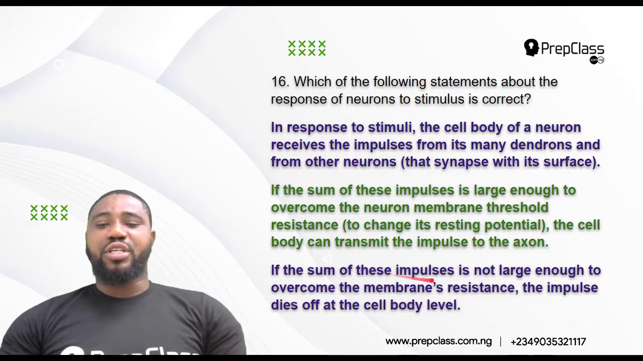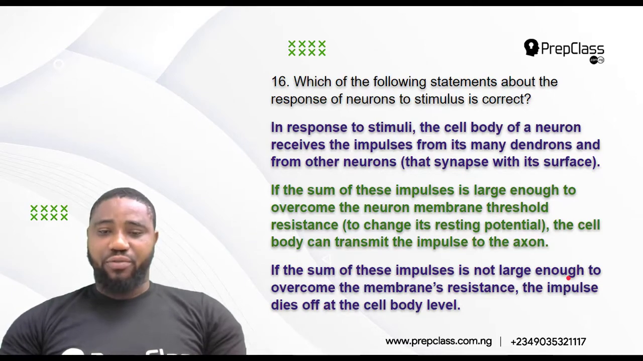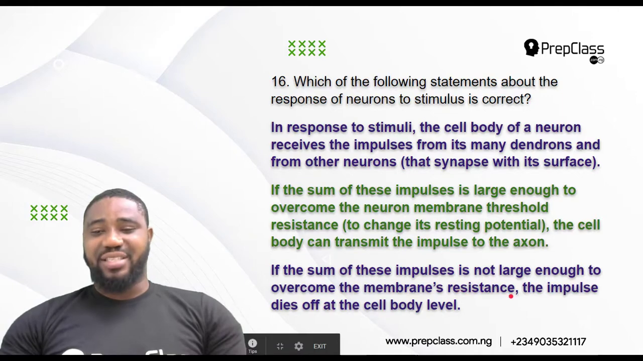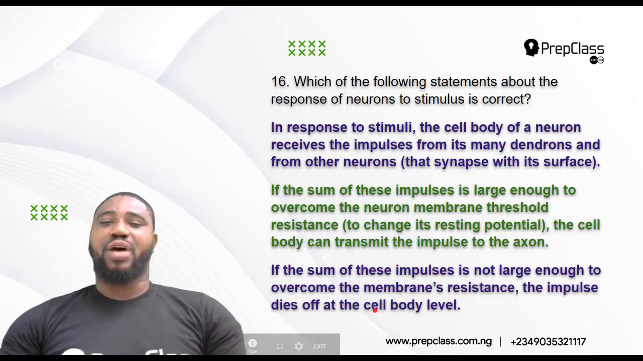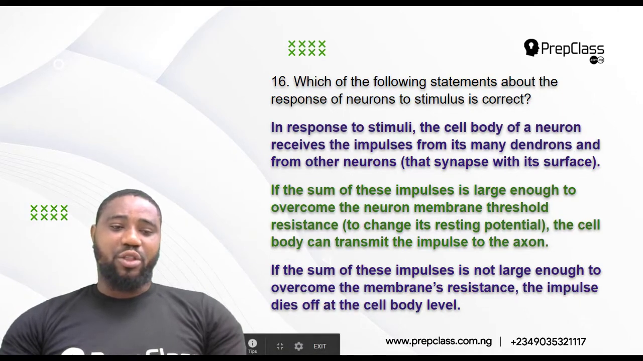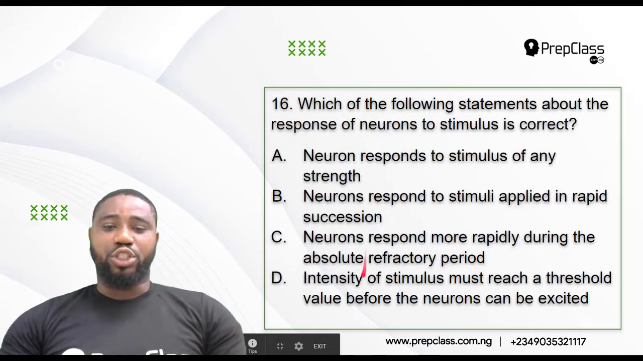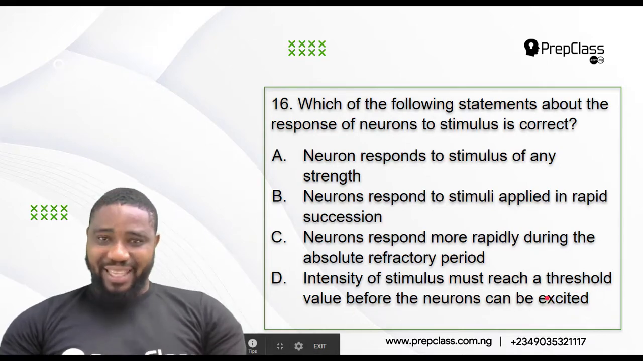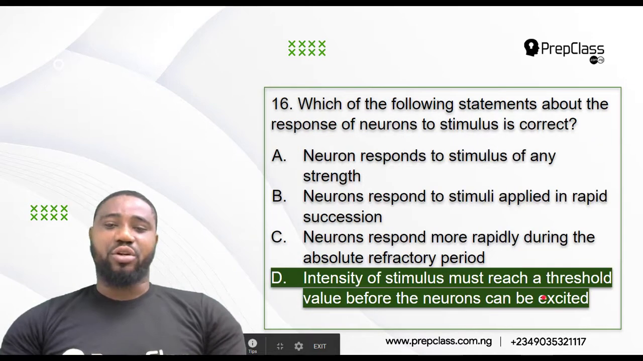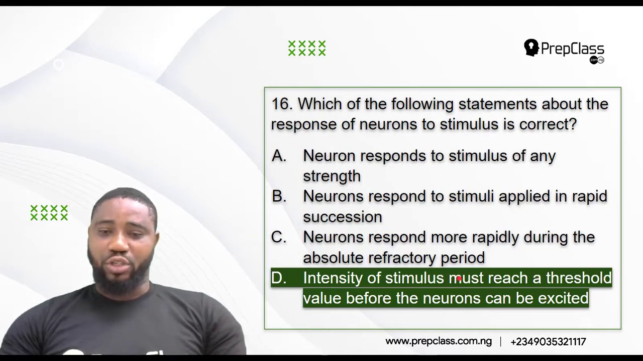But if the sum of these impulses is not large enough to overcome the membrane's resistance, the impulse dies off at the cell body. So if you look at all these options, you see that option D gives you your answer. That's the intensity of the stimulus must reach a threshold value before the neuron can be what? Excited enough to transmit that impulse. So your best answer is option D.